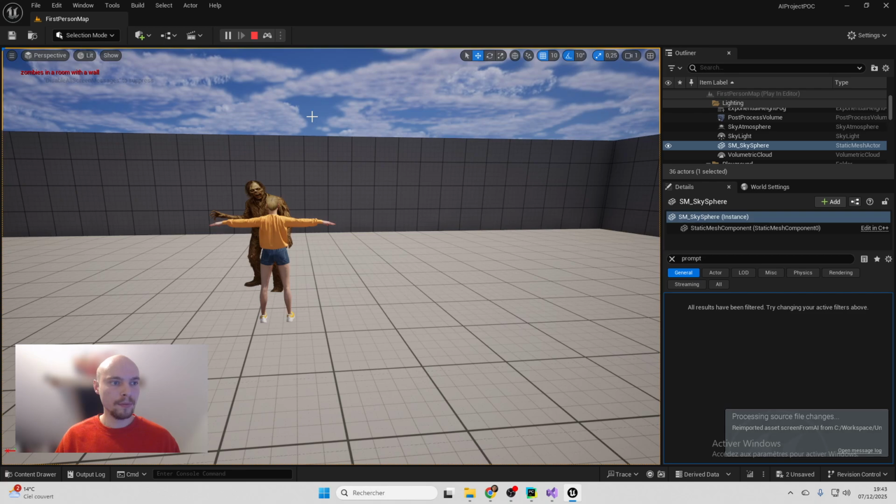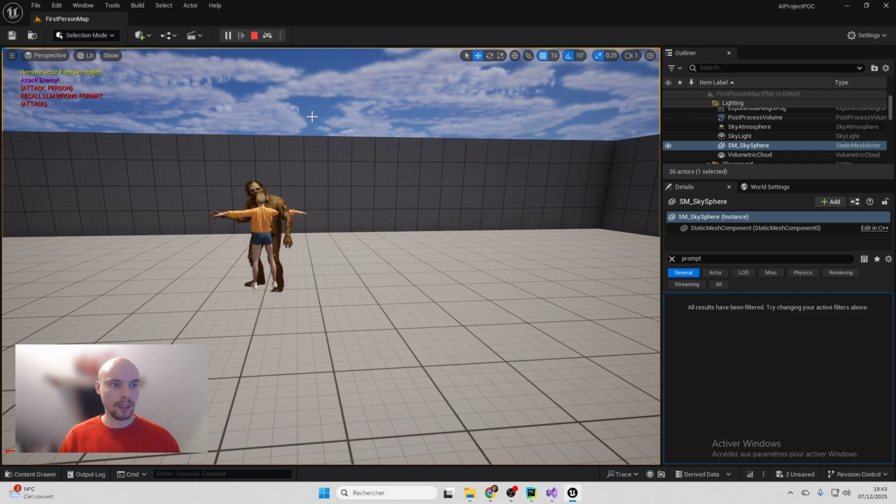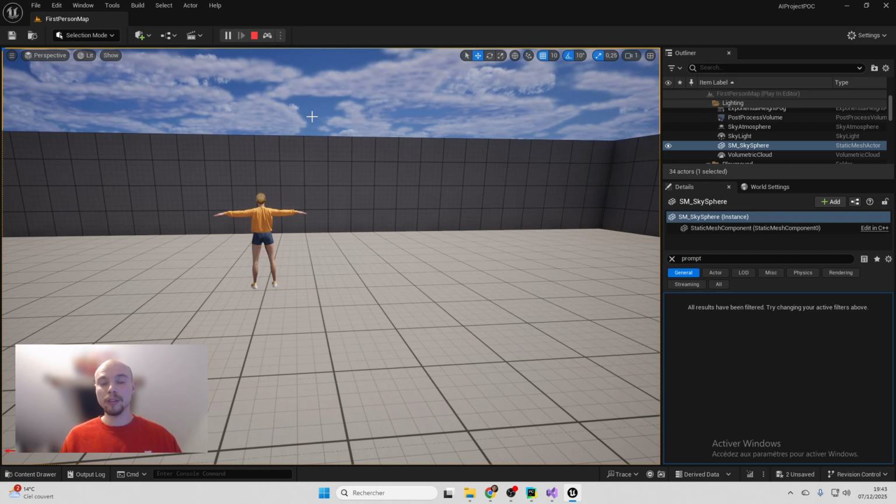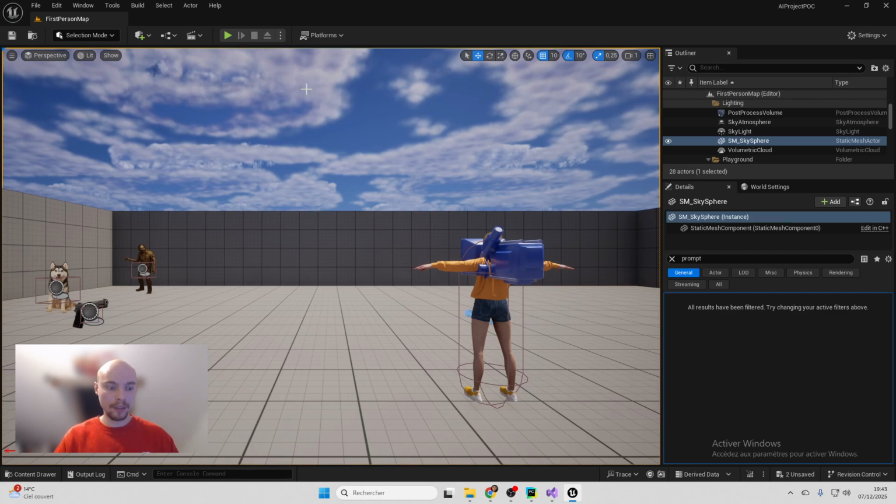Zombie in a room. Attack. Wait. Recall LM. Wrong format. Okay. So now she decides to attack the zombie because she knows that she has a gun and she can probably attack the zombie. She does two different actions for the same actor again with a gun in her inventory. So this is something very interesting. And like I said, every character can be unique in this way.